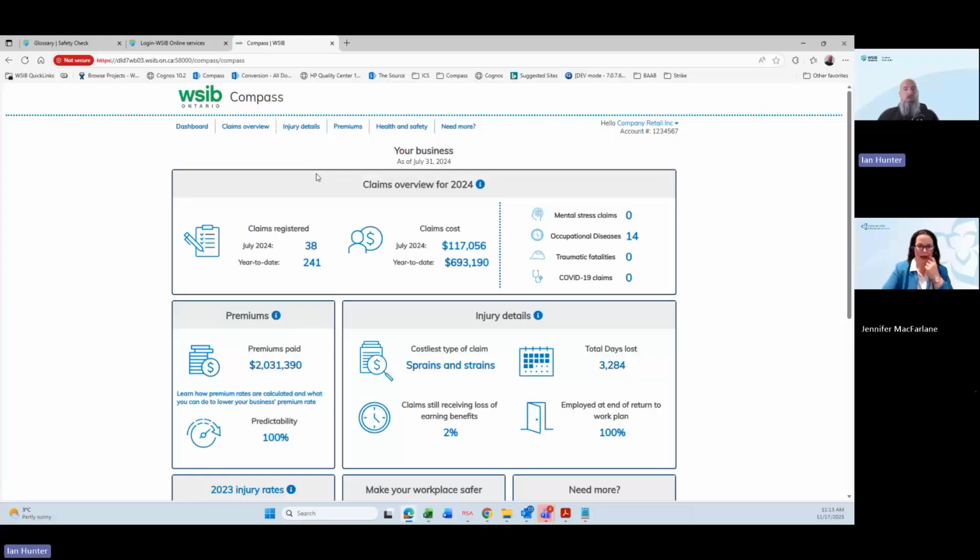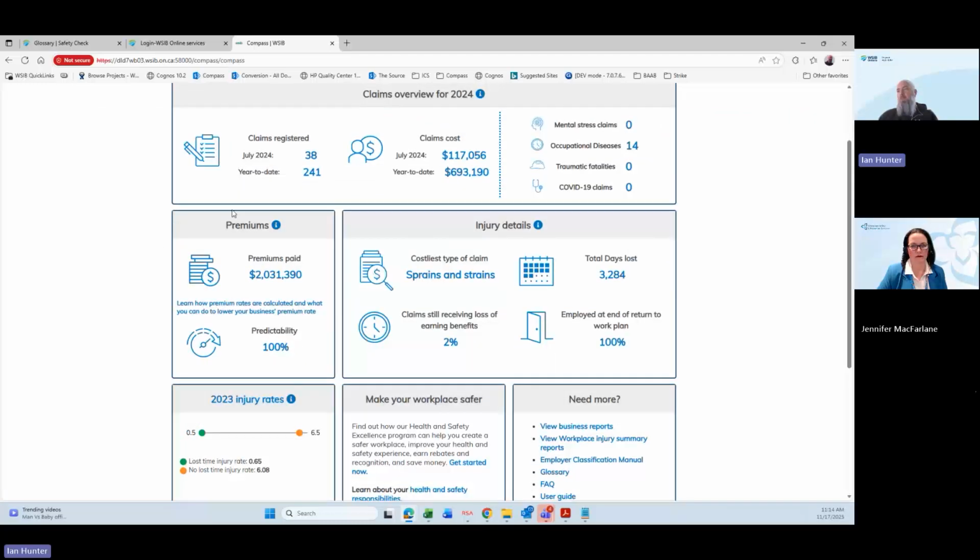So like I said, this is the main dashboard. It'll give you sort of a year-to-date overview of what's been occurring within your business. Claims registered year-to-date, claims cost paid out year-to-date, and those key claim indicators again. So mental stress, occupational disease, traumatic fatalities. We have some premium information, so just an overview of how much premiums have been paid.